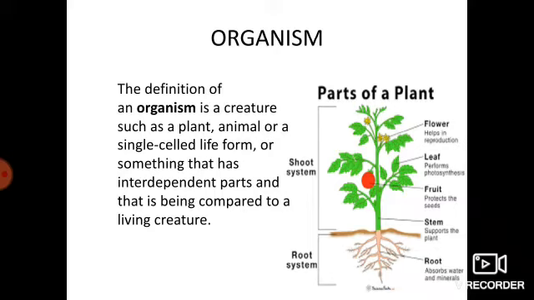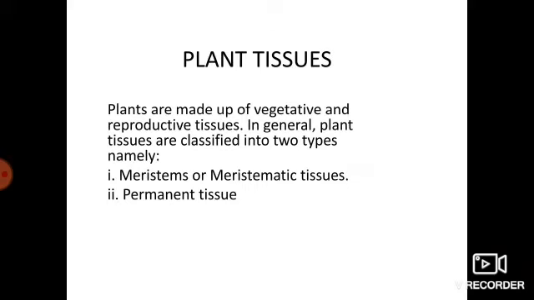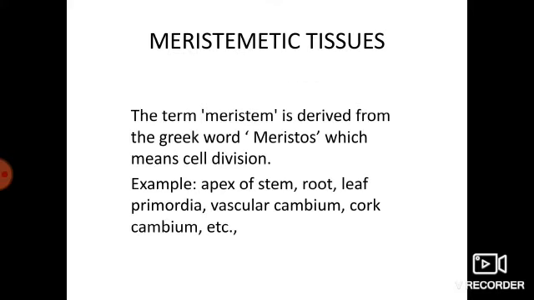Now I am going to explain about the plant tissues. Plants are made up of vegetative and reproductive tissues. In general, plant tissues are classified into two types, namely meristems or meristematic tissue, and the other one is permanent tissues. The first one is meristematic tissue.